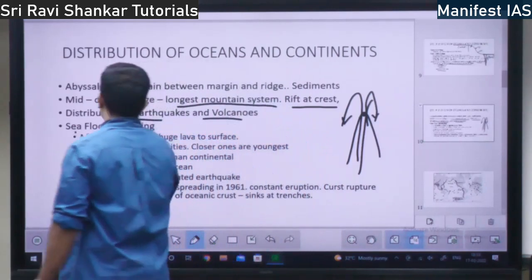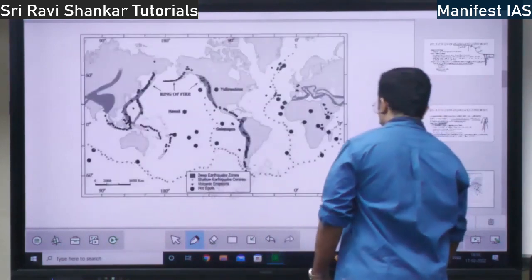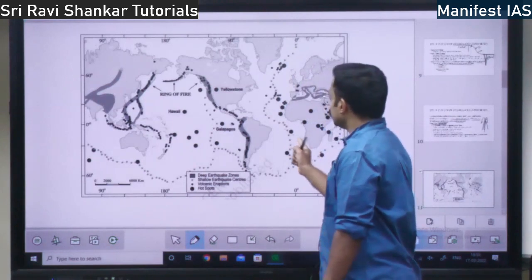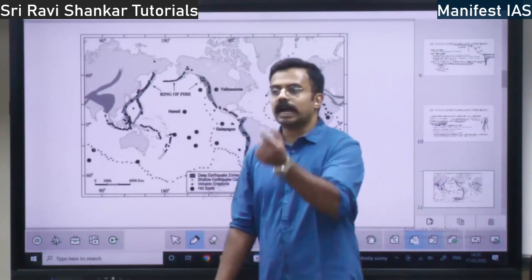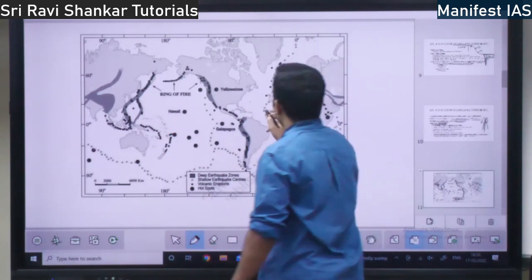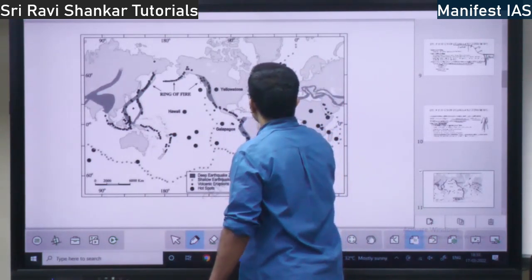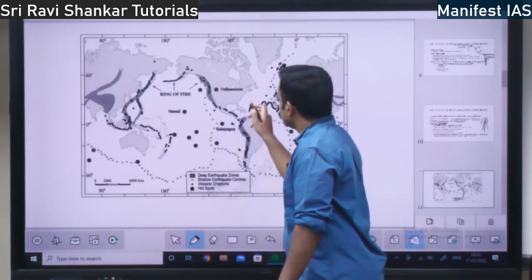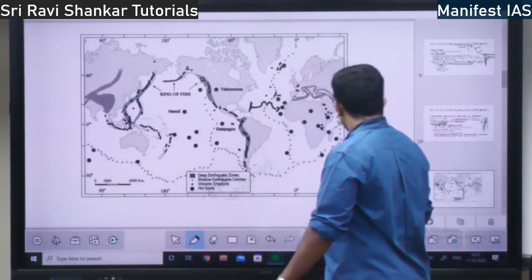Then you have sea floor spreading. So what is sea floor spreading? I will show you in this diagram only. So here there is the mid-Atlantic ridge. In this mid-Atlantic ridge, at the crest of the volcano, there will be a series of volcanoes. At the crest of volcanoes, lava will pour out. From the lava which pours out, what happens? The lava will spread like this, in this direction and also in this direction. So if you take the rock here and here, it will be of the same age. That is what seafloor spreading is.